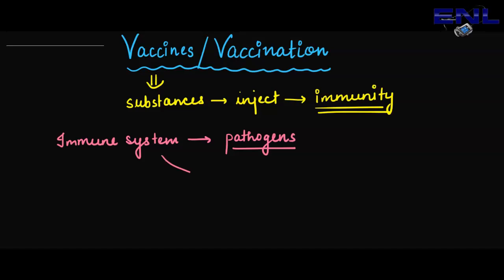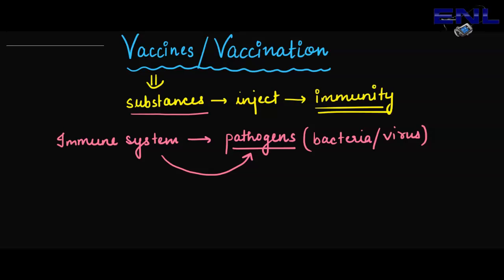It will help us to eliminate the pathogen that came into our body. A pathogen can be any bacteria or any virus. Together we can use a term for it, that is pathogen. So our immune system has an ability to naturally eliminate any foreign antigen or pathogen that is present in our body. So how do vaccines work? These are substances that, when we inject them into someone's body, help in developing immunity against that particular pathogen, maybe bacteria or virus.